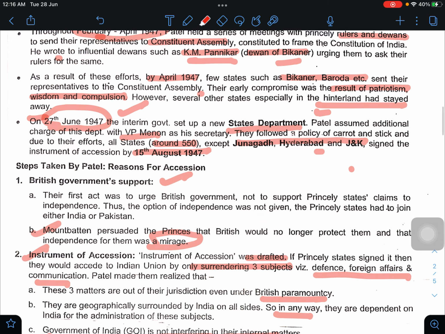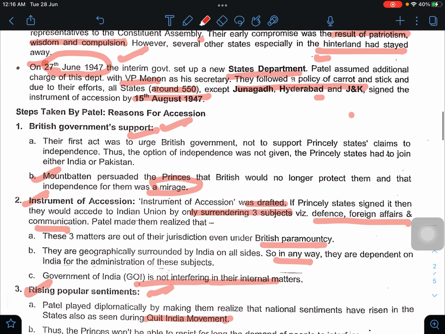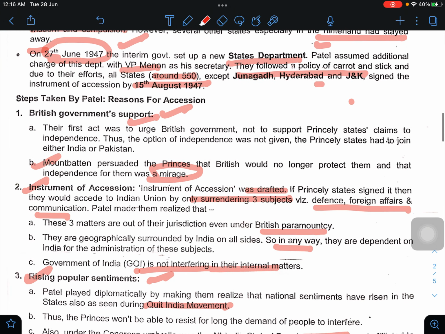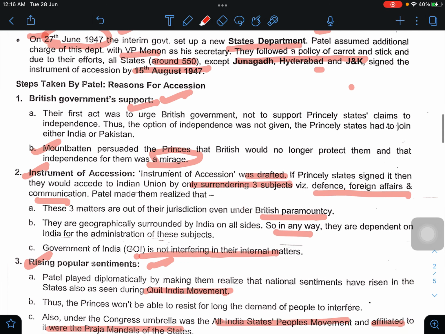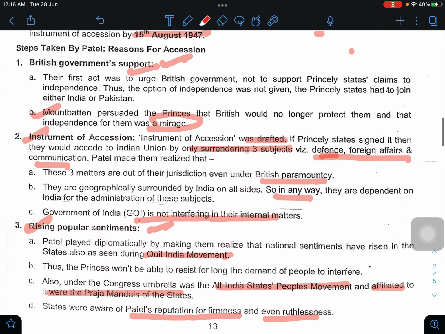So they sought the British government's support. They told the British government not to support the independence of the princely states, and they did so also. Okay, the instrument of accession. They drafted the instrument of accession, in which the princely states were told that they would only be surrendering defense, foreign affairs, and communication, which was anyway not under their command when the British Parliament was there.